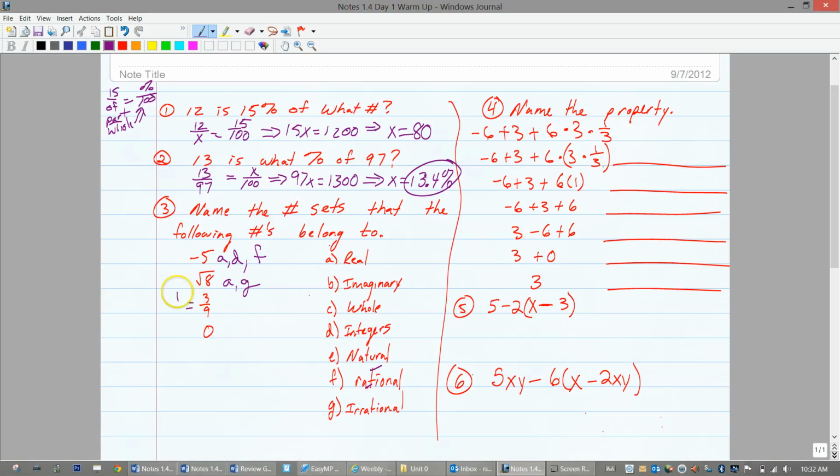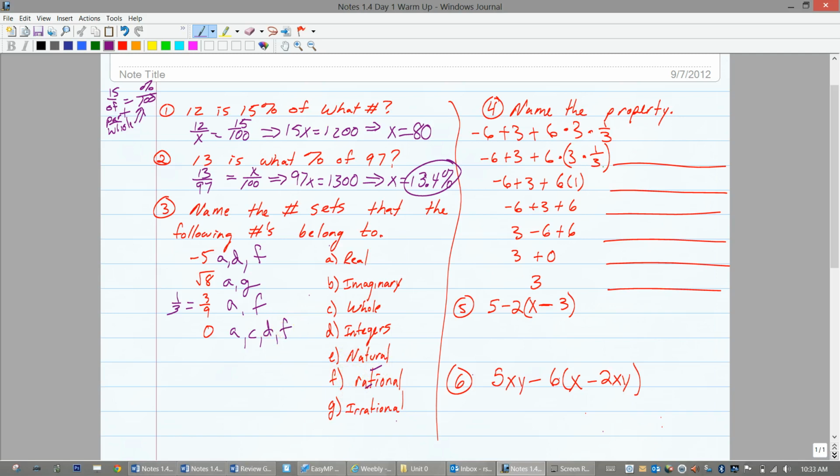3/9 is actually 1/3, by the way, right? We should write that down on the side. That's real, not imaginary, not a whole, not an integer, not rational. It's just F as rational. And then 0 is A, C, D, not E, because natural numbers don't include 0, but it's F.